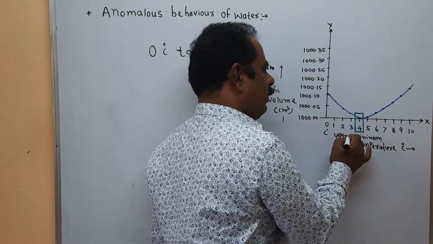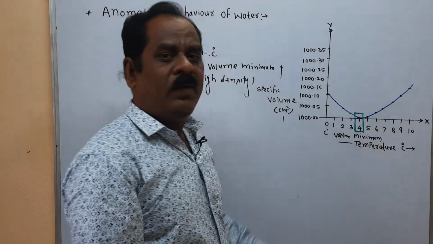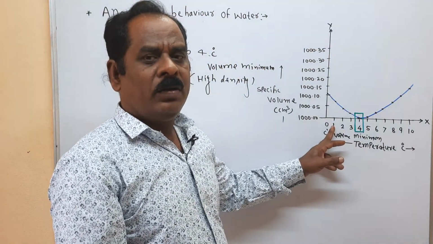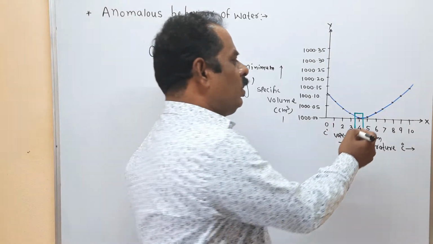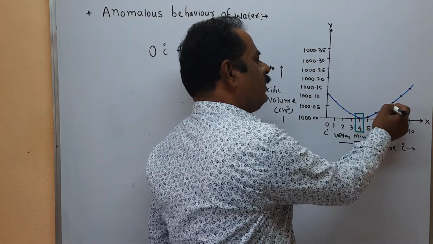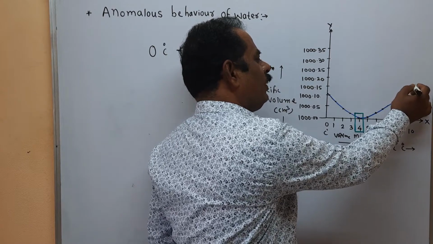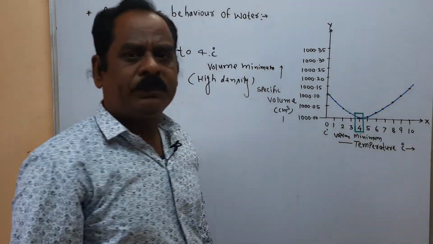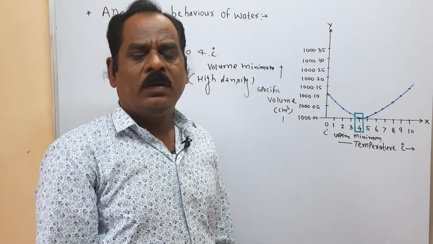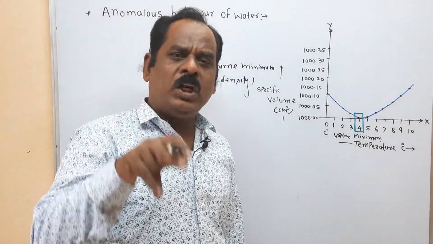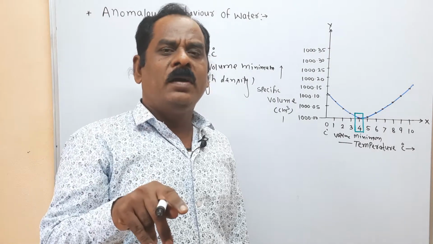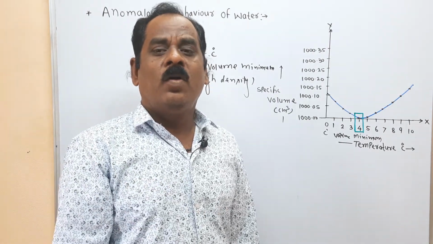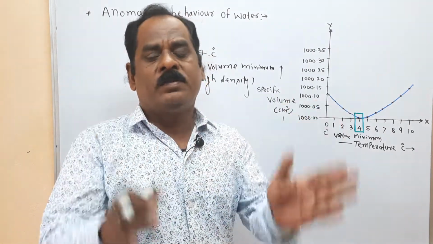Volume is minimum and density is high at 4 degree centigrade temperature. Beyond 4 degrees, if you increase the temperature, then slowly the volume of water also increases, and we get such type of curve graph. I understand. Again, due to this anomalous behavior, in cold countries in winter season, water pipelines burst.